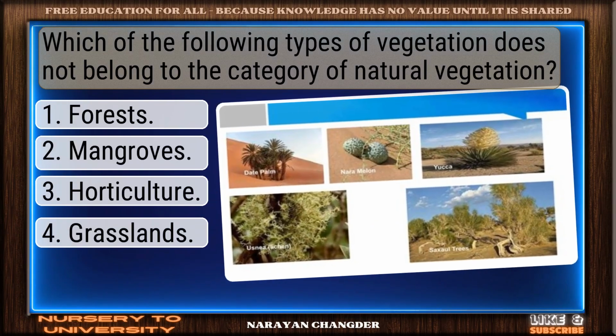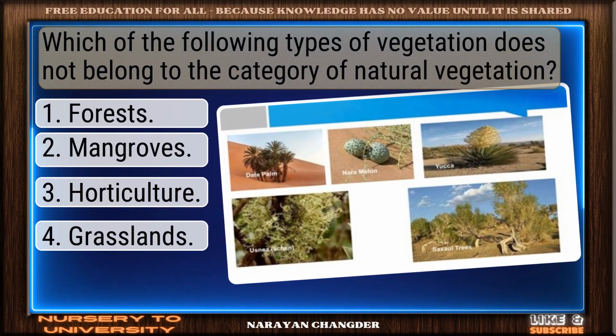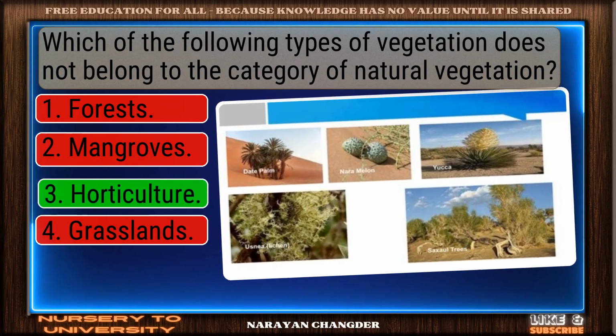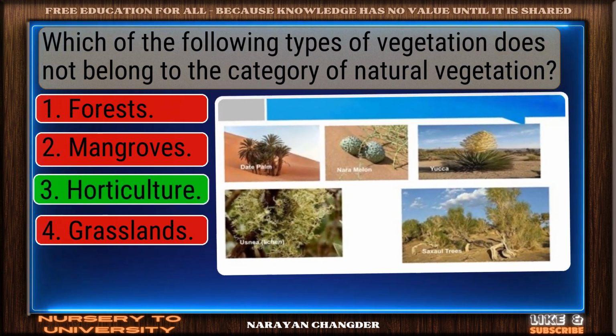Question number 39. Which of the following types of vegetation does not belong to the category of natural vegetation? Well reasoned. Horticulture is the correct choice.